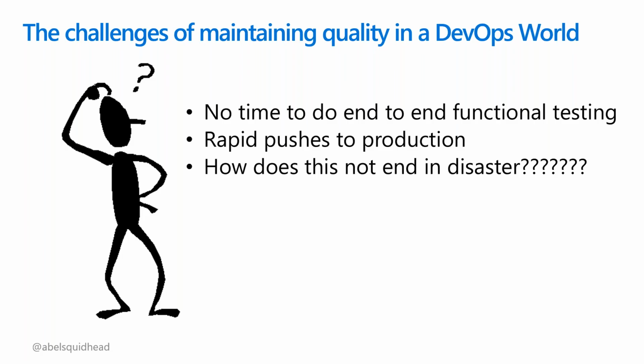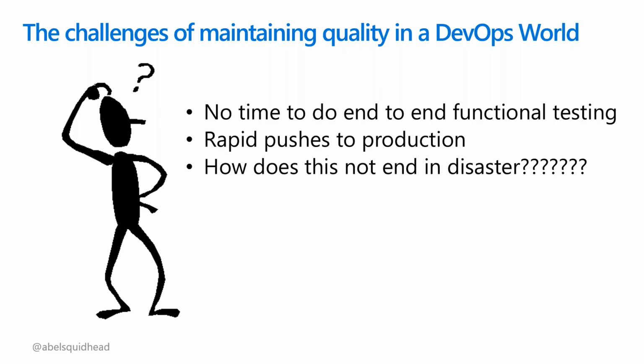So how did we maintain quality before DevOps, right? The way that we did it at Microsoft is we would basically do end-to-end functional testing, manual functional testing. And this was pretty good. Basically, we'd wait until the end. We'd develop code forever, and then at the end, we would run all these test scripts and find a mountain of bugs, and then we'd spend forever trying to burn down this mountain of bugs, right?